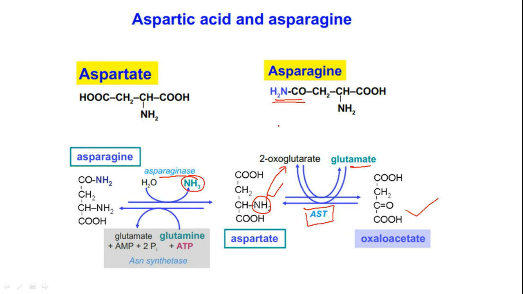These are very important reactions, where this AST, aspartate aminotransferase, is a very important enzyme in the liver. It can convert aspartate to oxaloacetate, or oxaloacetate to aspartate. But conversion of aspartate to asparagine is an energy requiring step, where it consumes one ATP to give us asparagine.